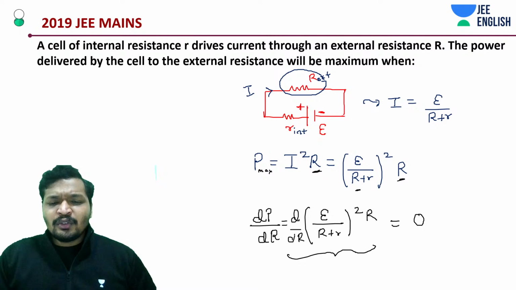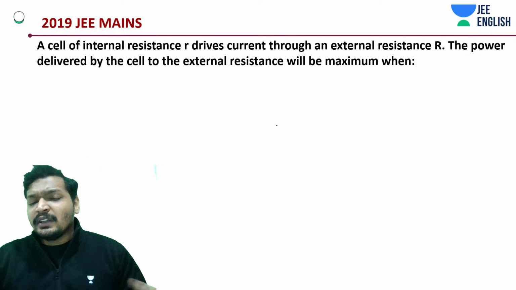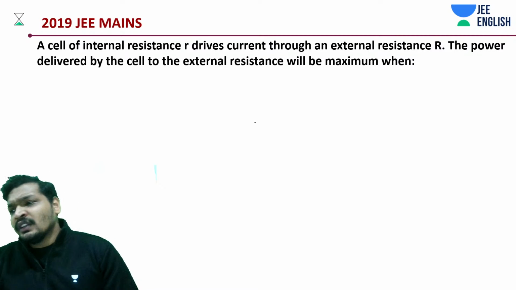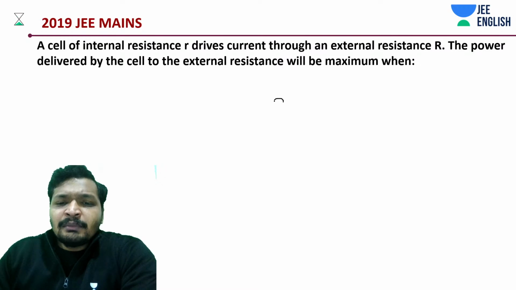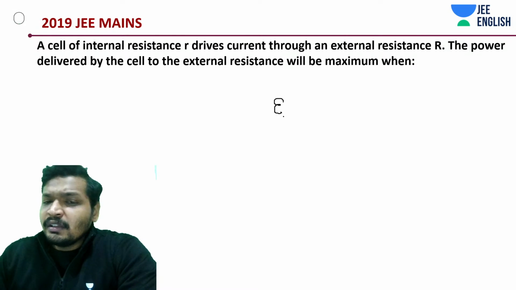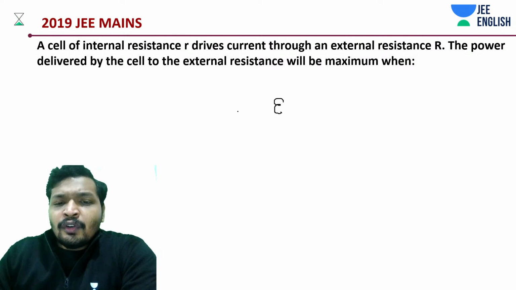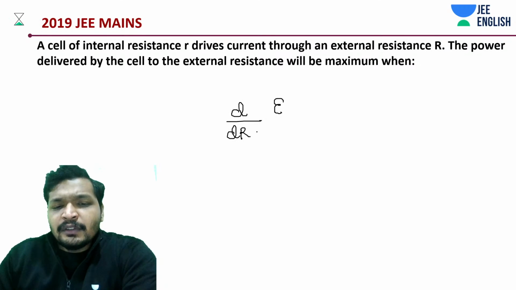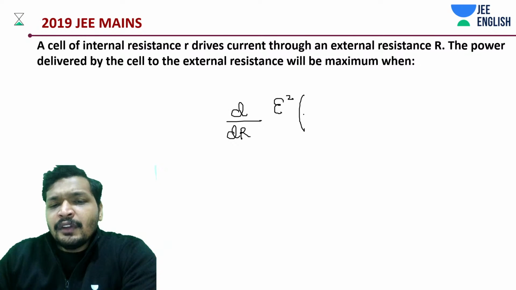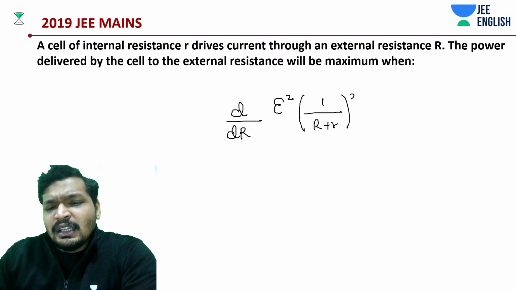This is a way to go about it, but it is only going to be efficient if you're dealing with one resistance. If you have multiple resistances, how are you going to deal with it? So we are going to differentiate this I squared R power with respect to R. You have E square, and what do you have? You have 1 divided by r plus R whole square, into R, is equal to 0.